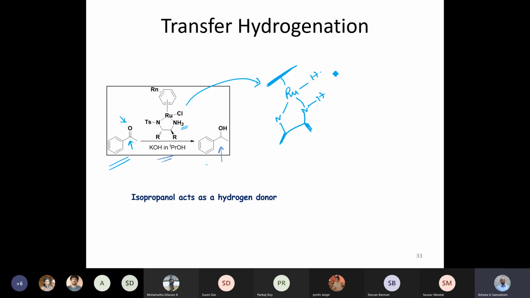Okay, and now I can have the C=O, one hydrogen transferred here, another hydrogen transferred here, resulting in the formation of the product. The product, of course, is an alcohol, with a ruthenium-N bond. This had two hydrogens to start with. Now it will have only one hydrogen.